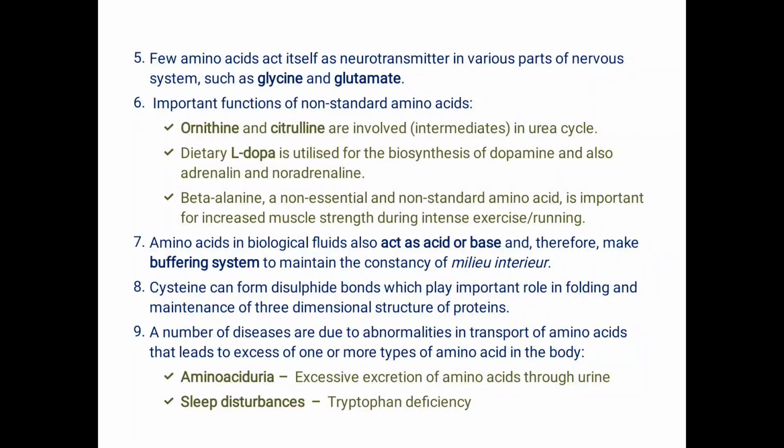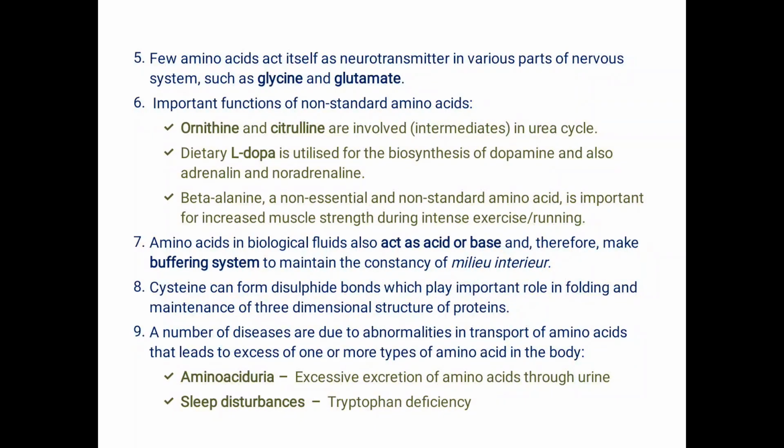Now the next point about the significance of amino acids, the fifth point: few amino acids act by themselves as neurotransmitters in various parts of the nervous system, such as glycine and glutamate.